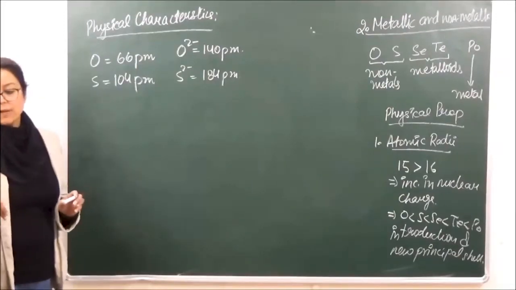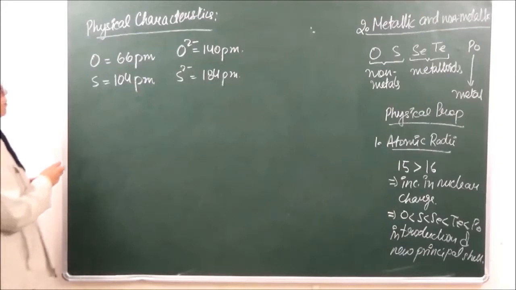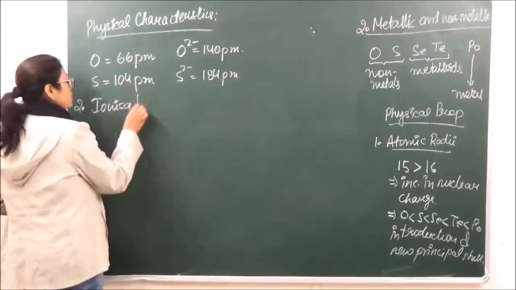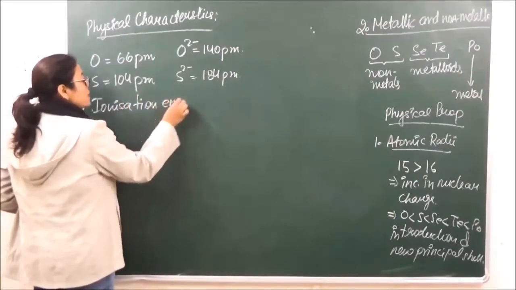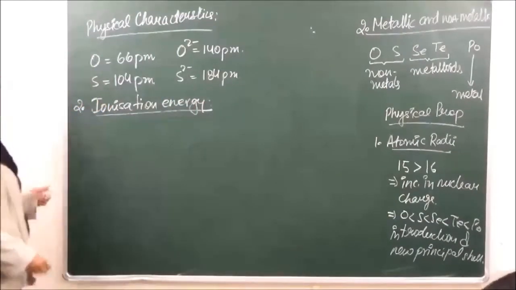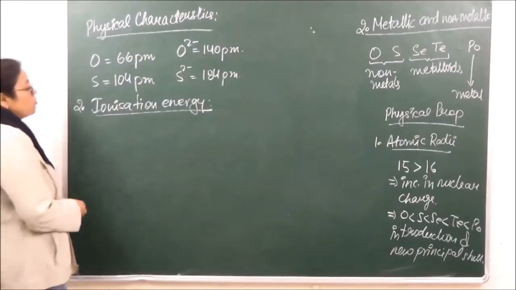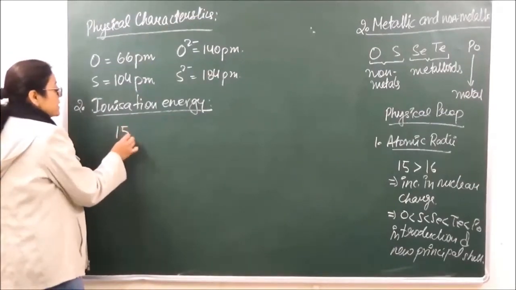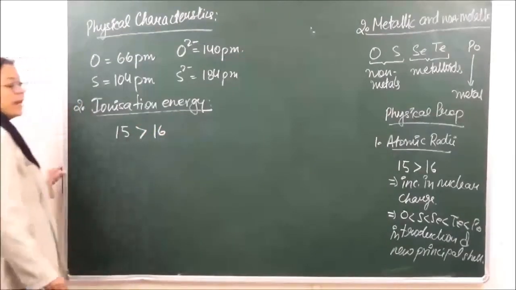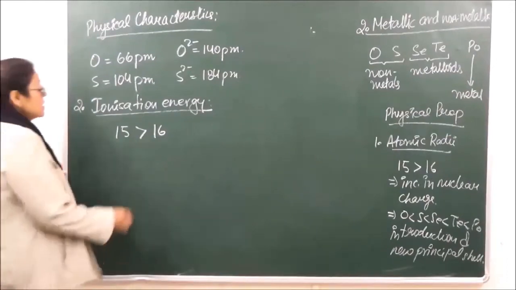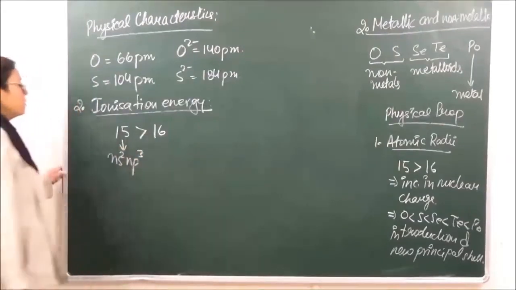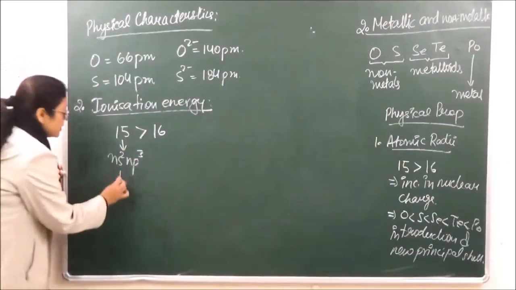Then, the second property which we are going to do is ionization energy. When we are comparing the ionization energy of group 15 and group 16, it is seen that in case of group 15 the ionization energies are going to be greater than group 16. This is because of the half filled electronic configuration in case of group 15, which is more stable.